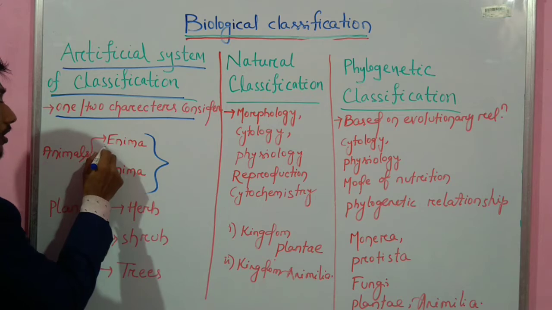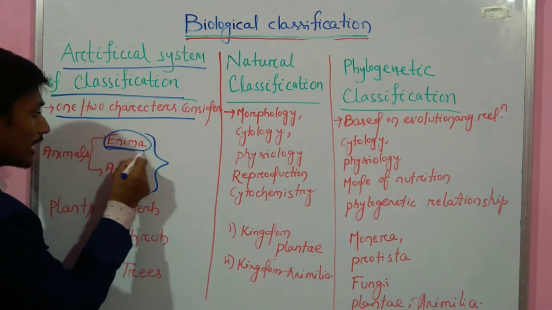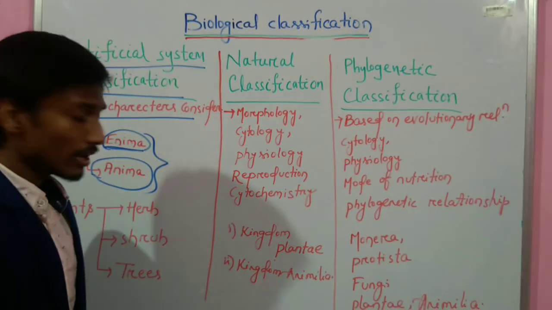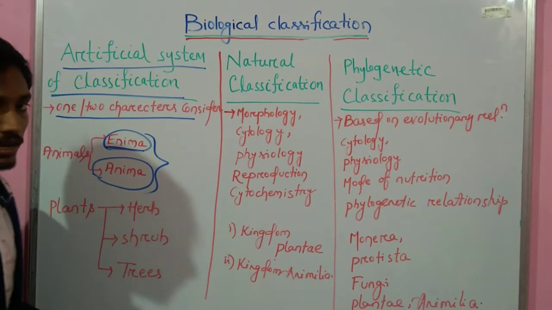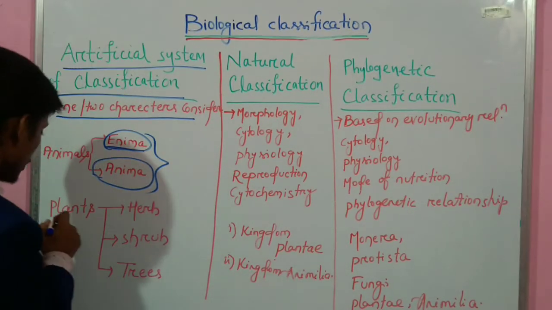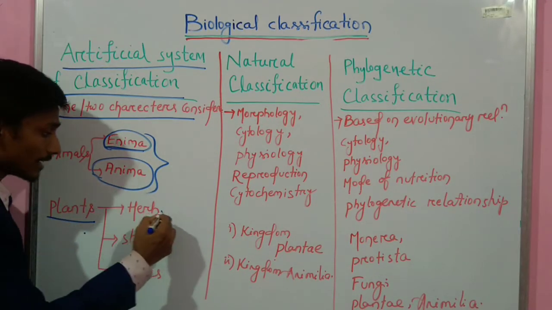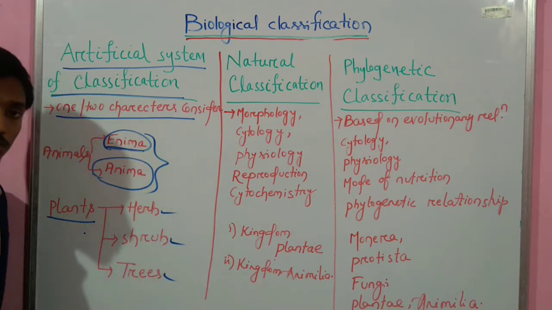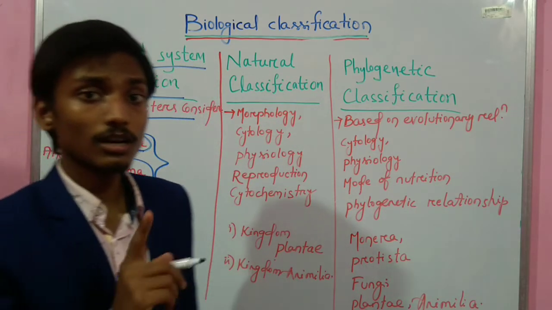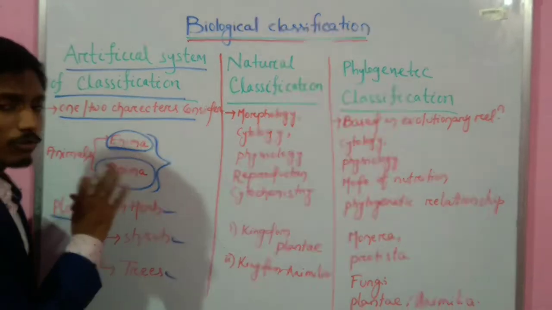When he found the color of the blood to be red, he called them Enaima, and the animals having no red colored blood, he called them Anaima. Another type of classification he also did: he also classified plants into three types: herb, shrub and trees. Although this was the pioneer step, the first attempt to classify living organisms, this system of classification was not fully correct.